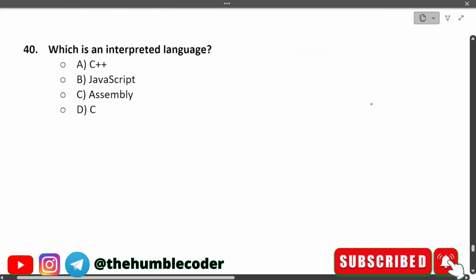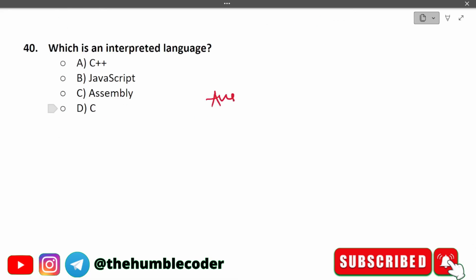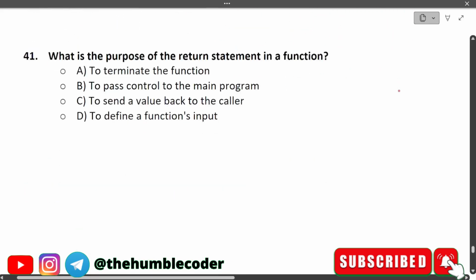Which is an interpreted language? Okay, the options that we have are C++, JavaScript, assembly, and C. So the correct answer for this one is JavaScript, which is an interpreted language. Okay, interpreted. Others are compiled languages. Moving on to the next one.